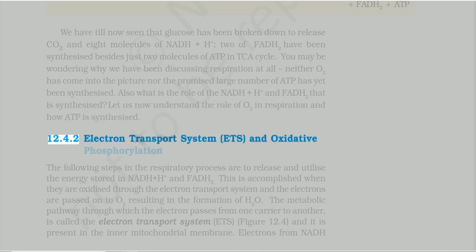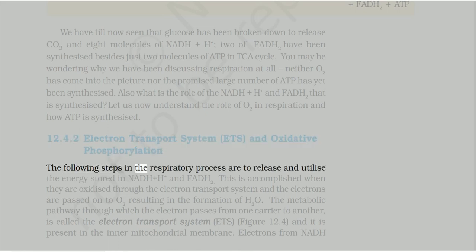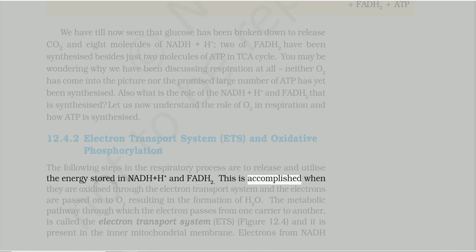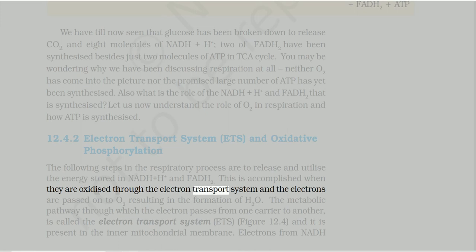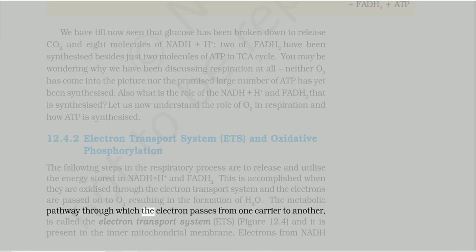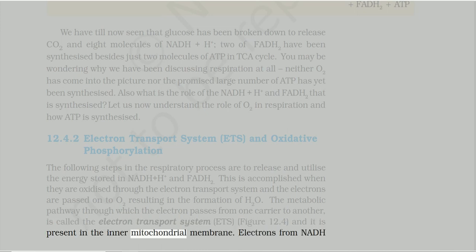Electron Transport System, ETS, and oxidative phosphorylation. The following steps in the respiratory process are to release and utilize the energy stored in NADH + H+ and FADH2. This is accomplished when they are oxidized through the electron transport system and the electrons are passed on to O2, resulting in the formation of H2O. The metabolic pathway through which the electron passes from one carrier to another is called the electron transport system, ETS, figure 12.4, and it is present in the inner mitochondrial membrane.